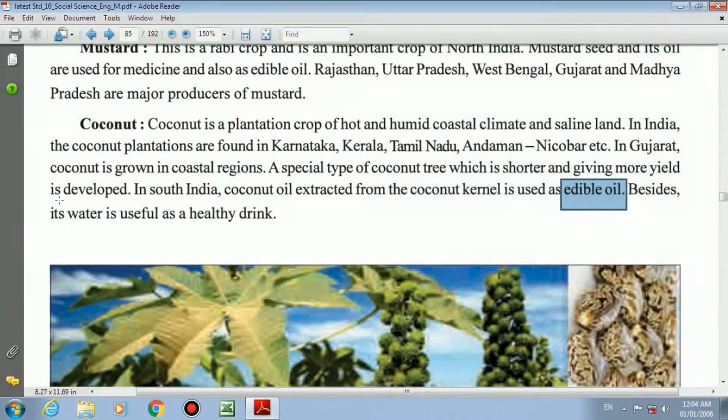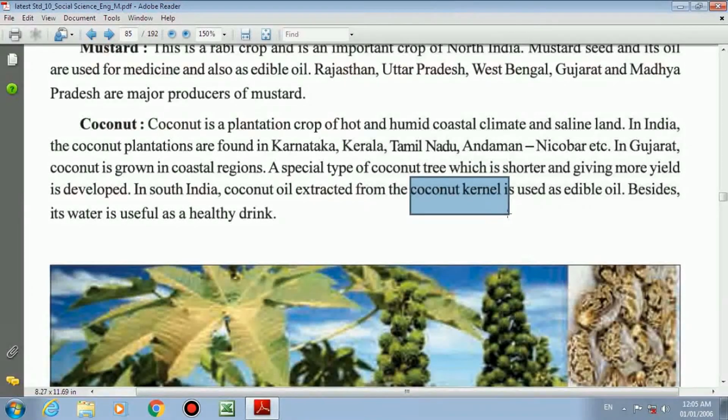Besides this, coconut water is useful as a healthy drink, which can increase the immunity and create a healthy body. So it can be asked in exam that in South India, coconut oil is extracted from coconut kernel. Kernel means core part, the main part of coconut. Now, so many students make a mistake in exam.